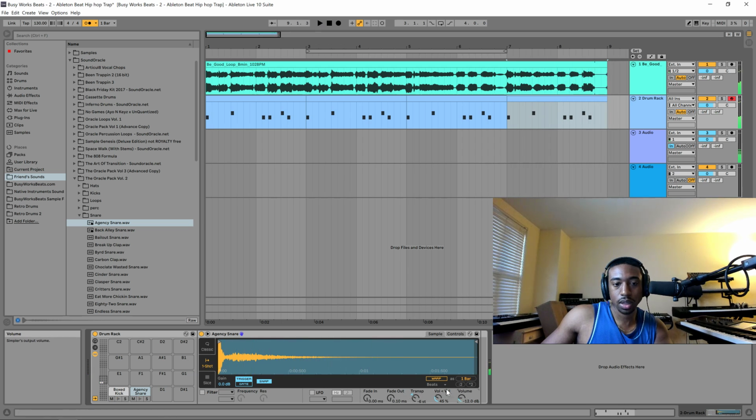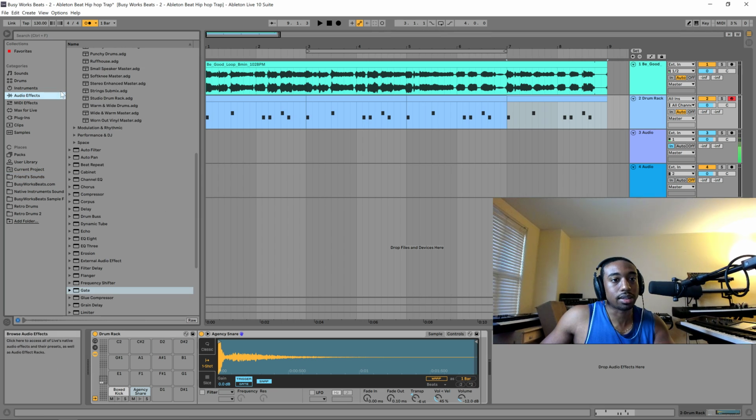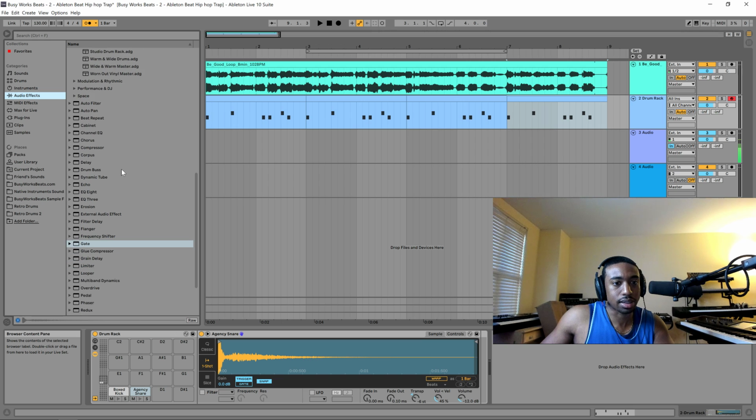Now, what I'm going to do on this drum rack is add some effects. Here's the difference between FL and Ableton: in FL, your effects are completely separate from the sounds, whereas in Ableton, you can put everything all in one linear chain. So it's kind of different in that sense. Well, not kind of, it is.